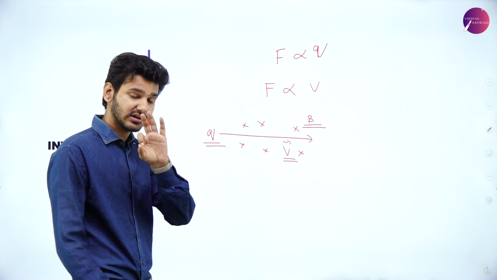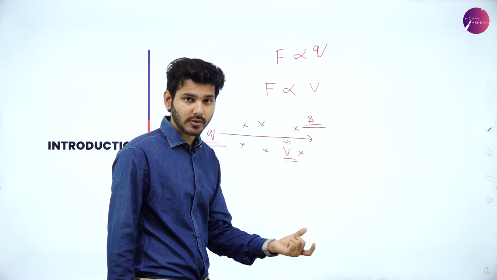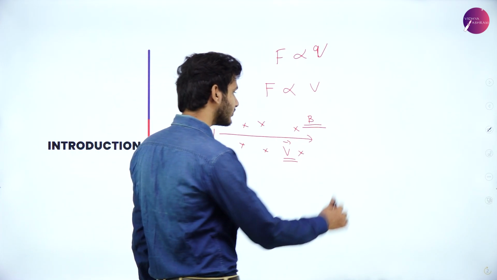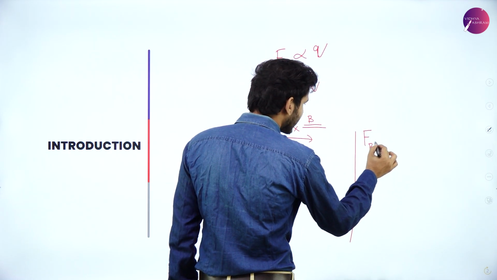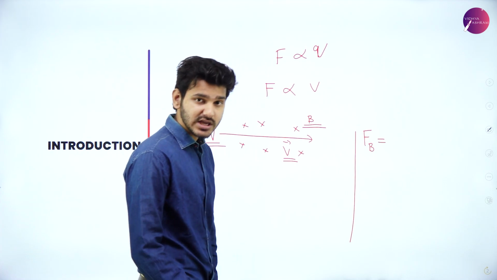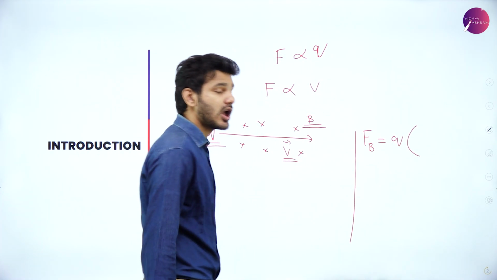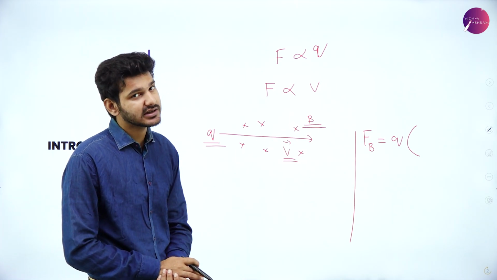So there are three components. Since these are vectorial properties, we will be adding them vectorially, which means the magnetic force experienced will be equal to charge times velocity cross the magnetic field.